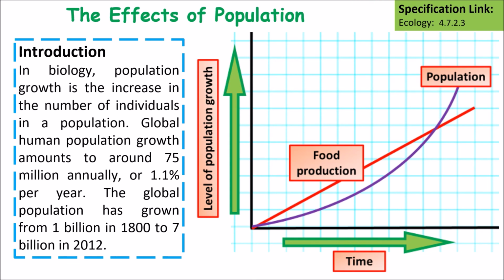In biology, population growth is an increase in the number of individuals in the population. Global population has grown around 75 million annually, or 1.1% every year. The global population has grown from about 1 billion in the year 1800 to around 7 billion by 2012. Eventually that global population growth could outstrip food production.